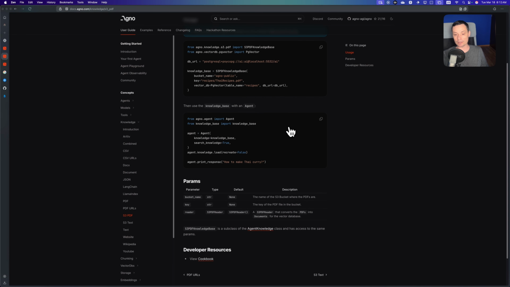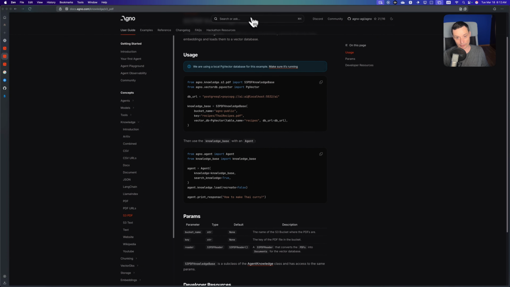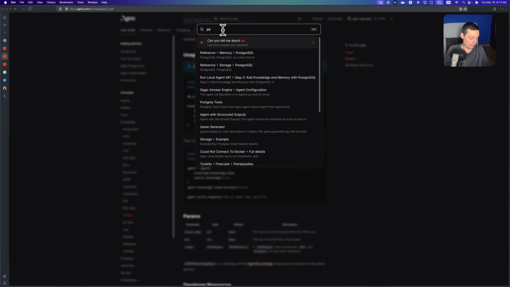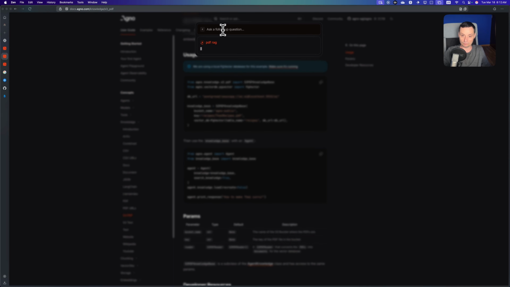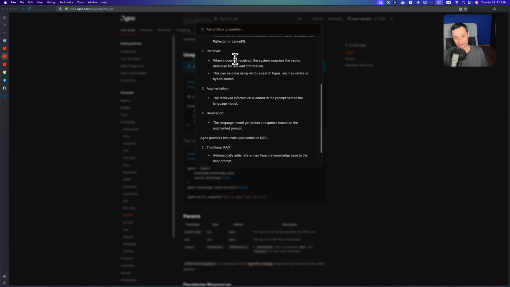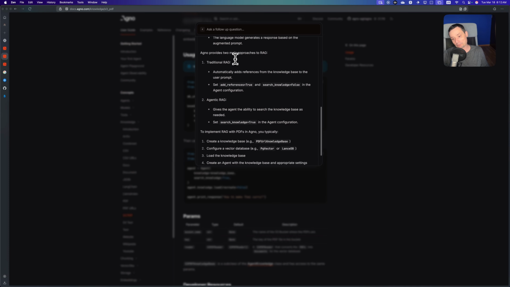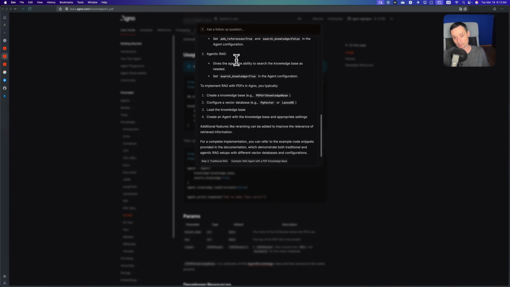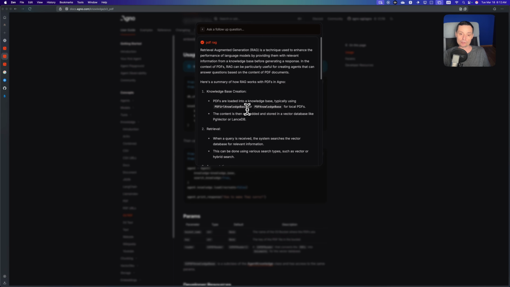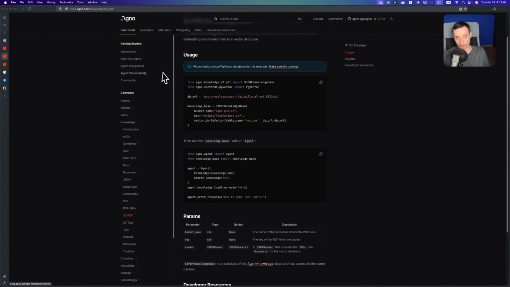And yeah, you can check their documentation. The documentation is quite nice and easy to follow. You can also ask it in here. It has an AI agent like PDF RAG, and it will show you the details of how you can do that. So you have all the help that you may want in here with references and all of the things. You see that it's quite nice that you have this level of documentation.